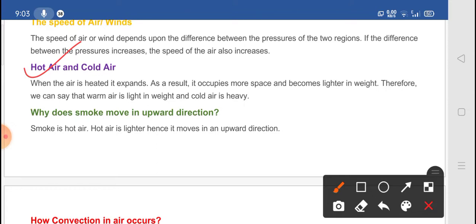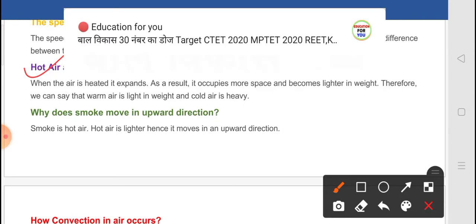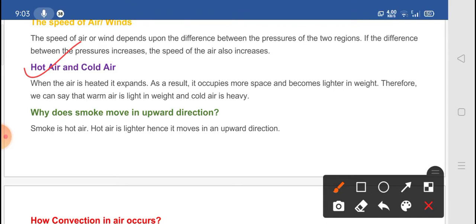Therefore we can say that warm air is light in weight and cold air is heavy, right? Here the most important difference between hot and cold air is weight. Hot air is lighter in weight and cold air is heavier than hot air. So the second thing is, why does smoke move in an upward direction? We all know that smoke is hot air, right? Hot air is lighter, hence it moves in an upward direction.